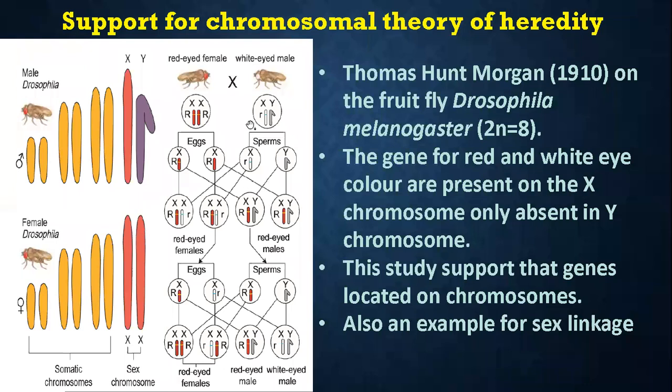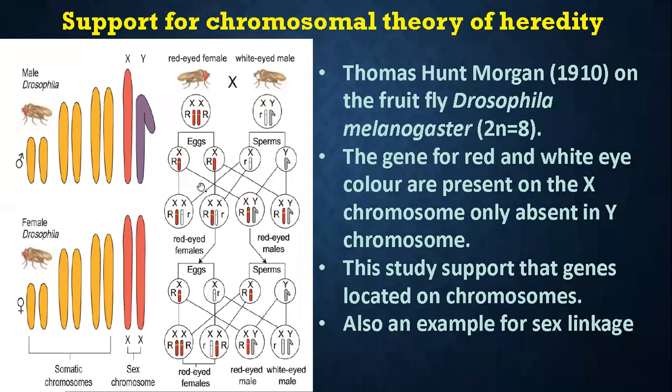Okay, here you see this diagram. Here we take the parents: a red-eyed female, which has red eye color, and a white-eyed male, which has white color. You already know that if it is a female, the combination must be XX. Due to the red color, the chromosome is also shown in red. If it is male, it consists of one X chromosome and one Y chromosome. Before gametic formation, it has to separate into eggs and sperms. Individually, it separates into X and X here, and X and Y here.